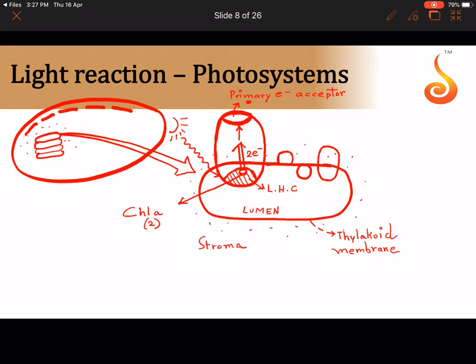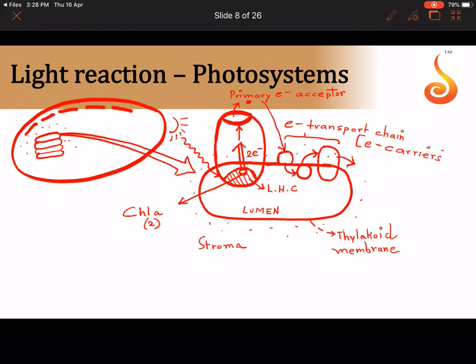The electron coming from the primary electron acceptor will start jumping among them, moving from one acceptor to another, and so on. So what is this referred to as? This is referred to as the electron transport chain, because there is a series of electron carriers.